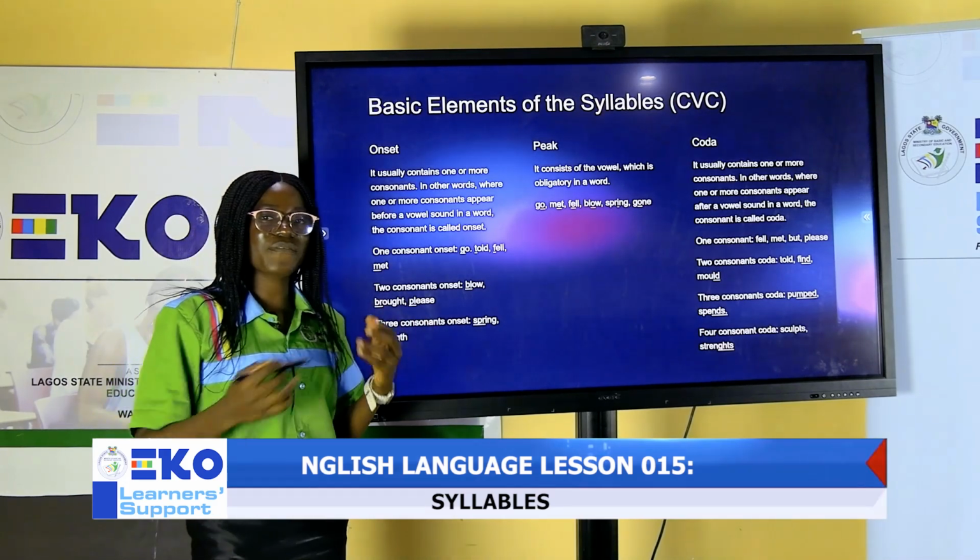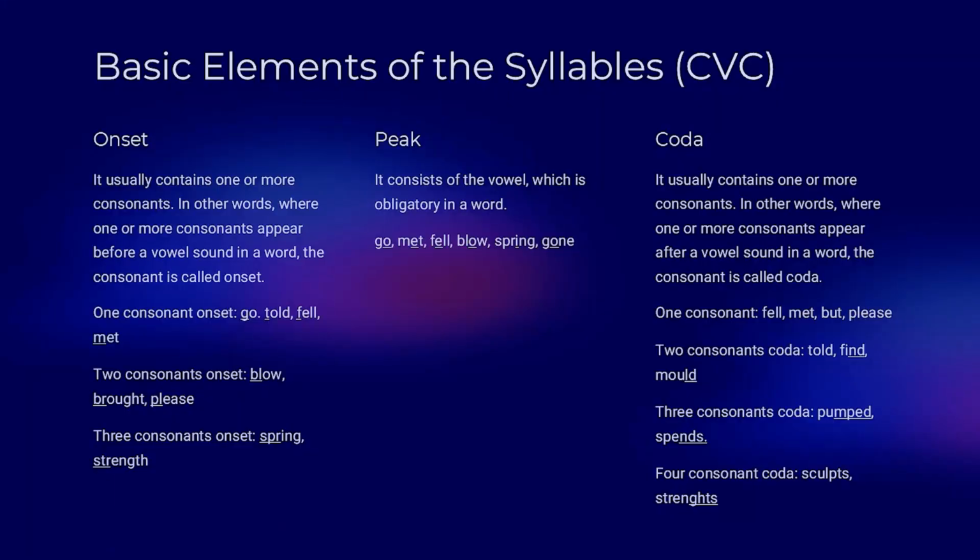We can also have 3-consonant onsets, that is SPR, in the case of spring. We can have STR, as in the case of strength. So which means at the onset level, we can have 3 consonants.